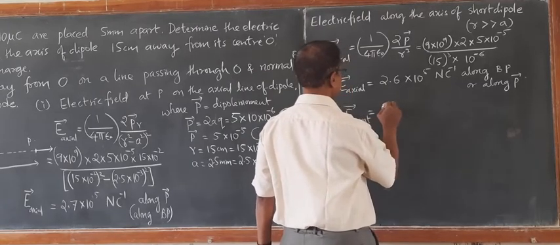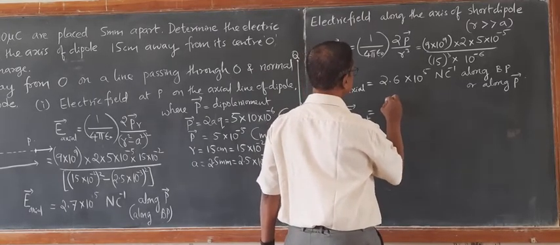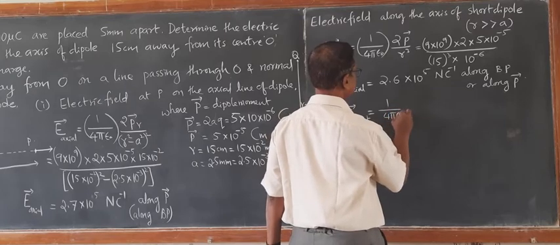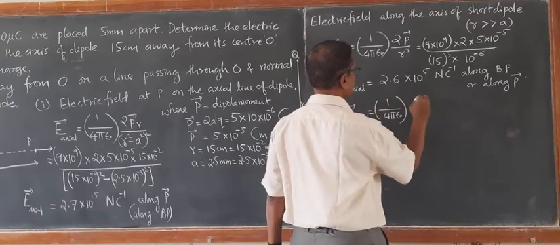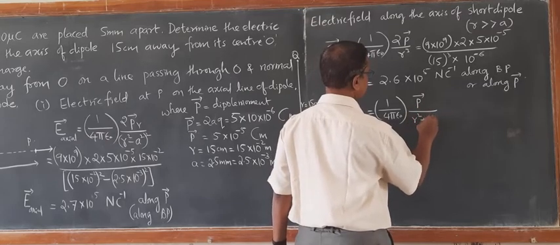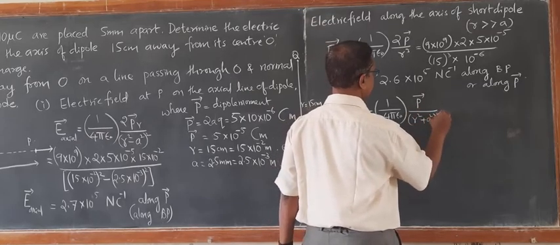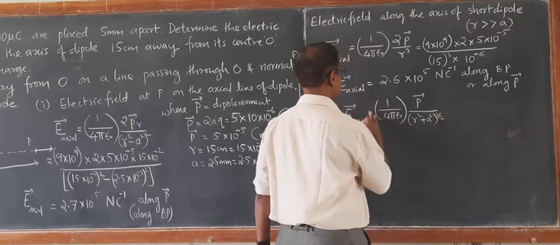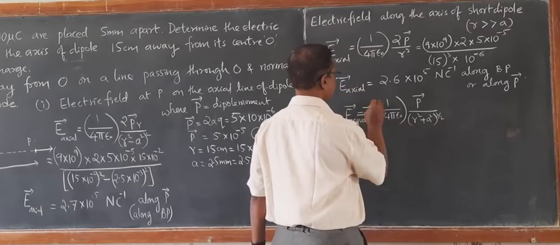is 1 by 4 pi epsilon, P divided by R square plus A square raised to 3 by 2. But here it is equal to minus this one.